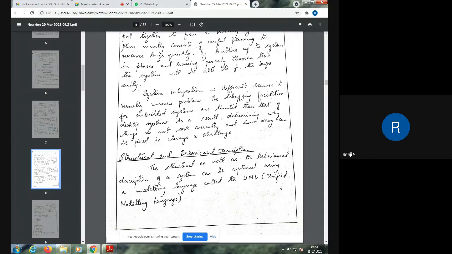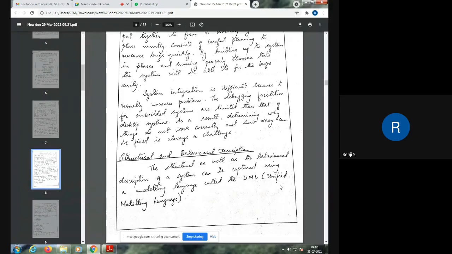Anyway, the system has not yet been implemented, so we are going to design the system, and once the design is perfect, we go on to the next phase of implementation, as you do in your project. Like last semester, you completed your design, and during the design phase, you should be ready with the actual representation of the system, either in figures or in the form of algorithms. You should be able to explain what the system means, what the components that make up your system are, and what the different units are that you are going to develop.